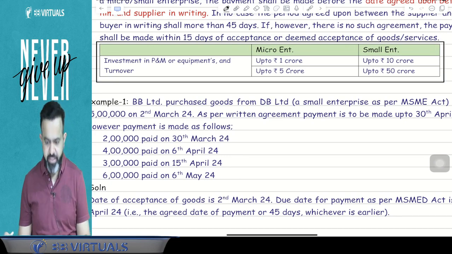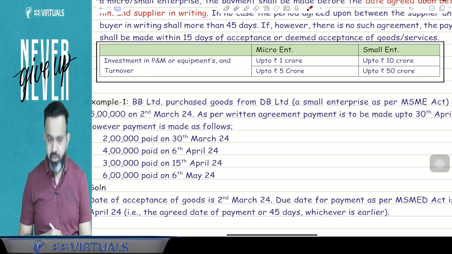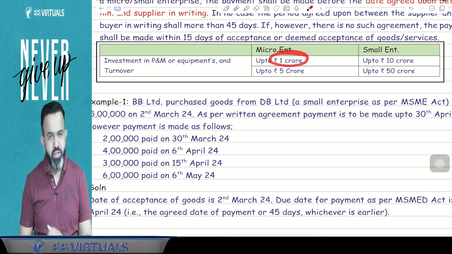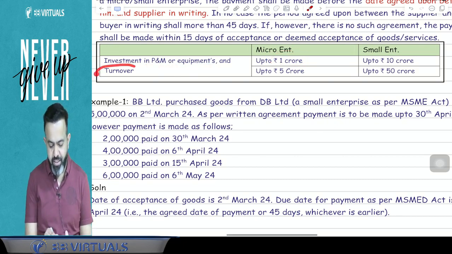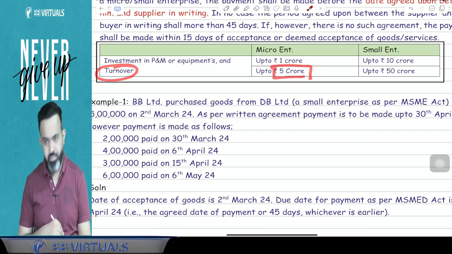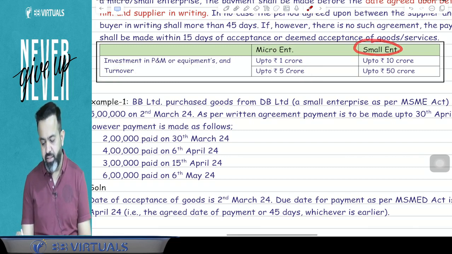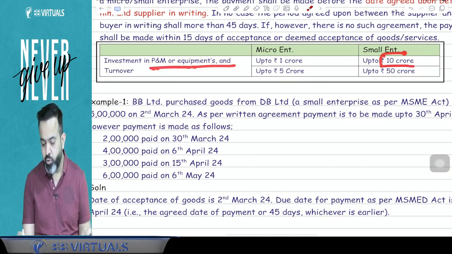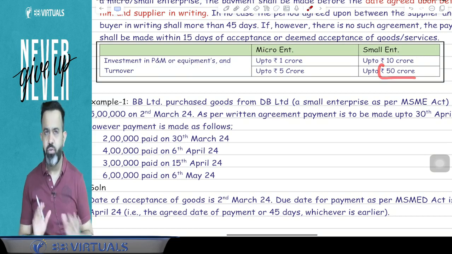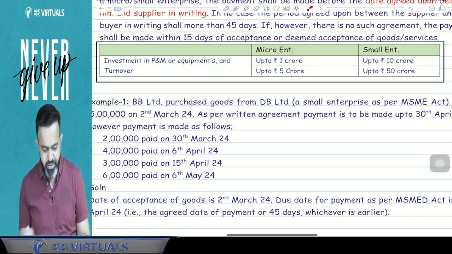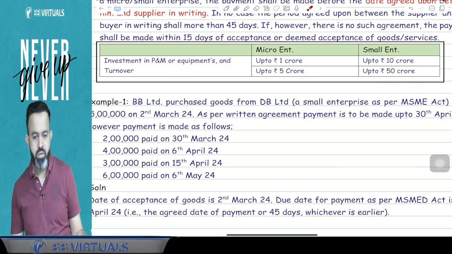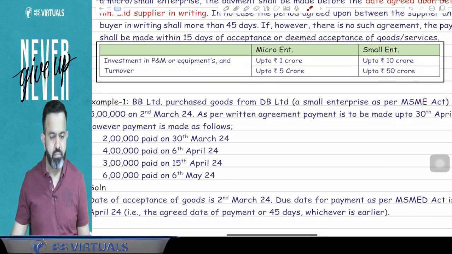Now the definition is very simple. For a micro enterprise, investment in plant and machinery equipment is up to 1 crore, should not be more than 1 crore, and turnover should be up to 5 crore. And for a small enterprise, investment in plant and machinery equipment is up to 10 crore and turnover up to 50 crore. So now the definition is quite simple. Just copy down this part.